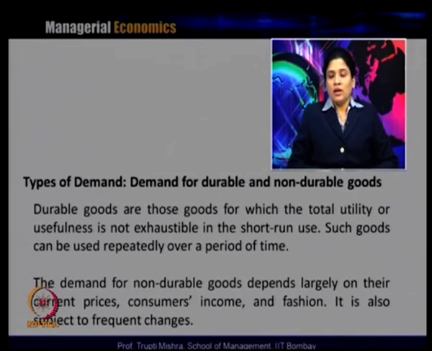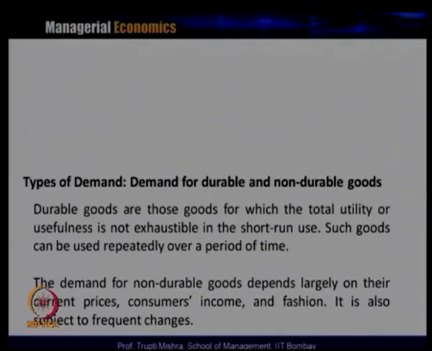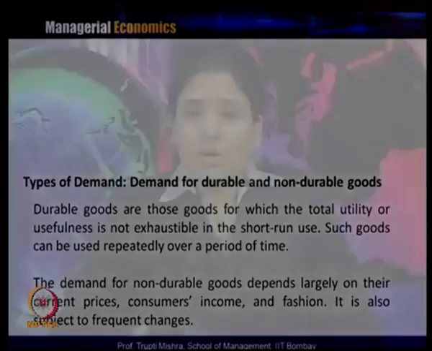If you look at the demand for durable goods, maybe it's a vehicle, maybe it's a house, their usefulness or utility doesn't go overnight, or last for only the short run; rather, these durable goods are used for a long time. Take the example of a refrigerator, a computer or a television: their lifetime is not short, it is long.